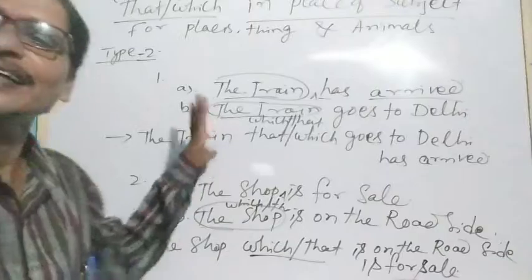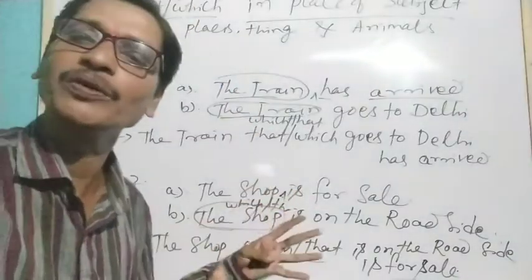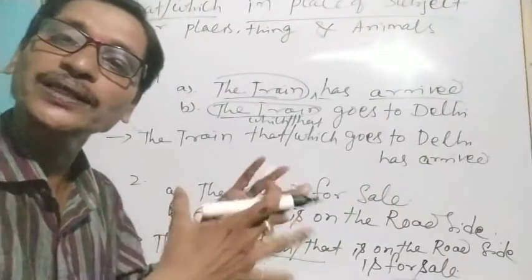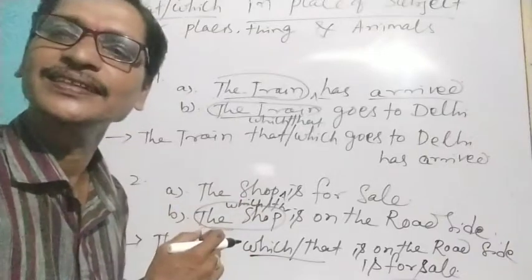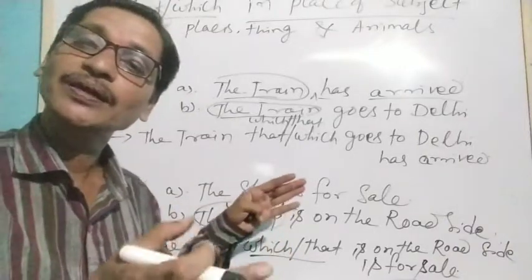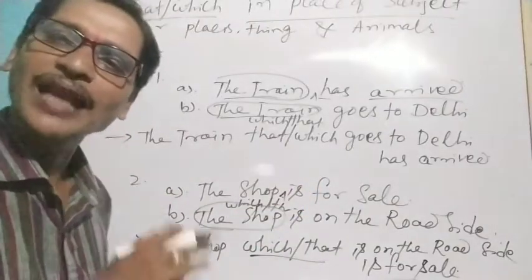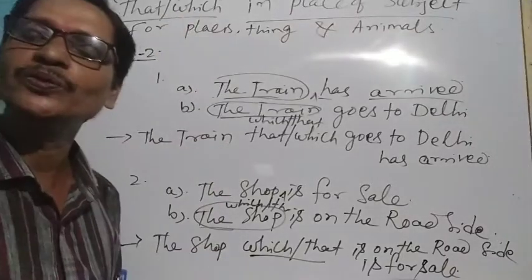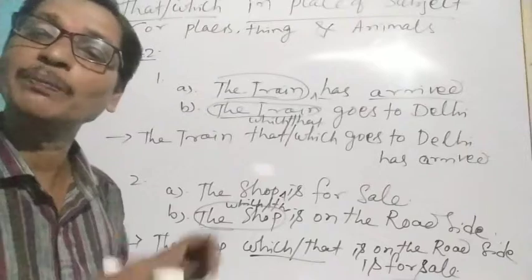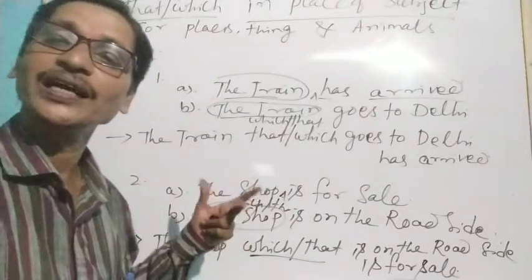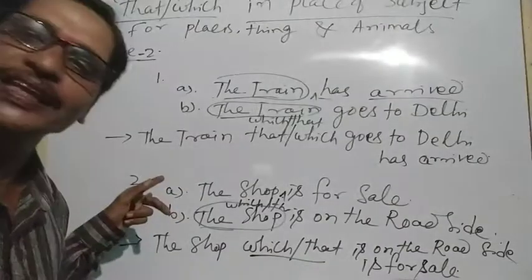So in two different ways we use that and which as relative pronouns to connect two clauses or two simple sentences, as a pronoun as well as functioning as relatives. So they are called relative pronouns. Now we understood how that and which we use for things, places and animals in place of a subject, functioning as relative pronouns in two different types of their uses.